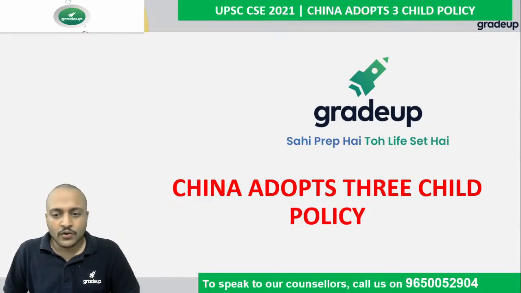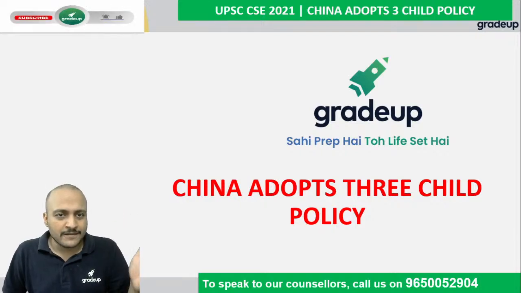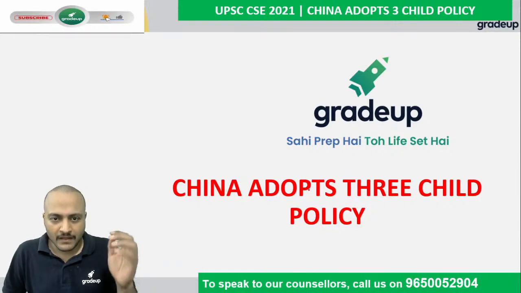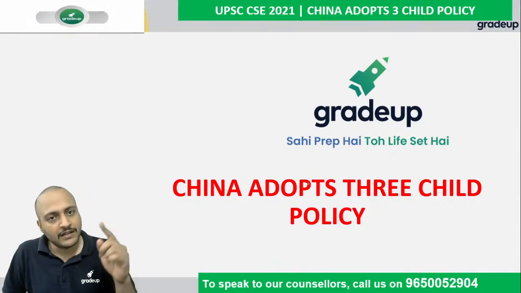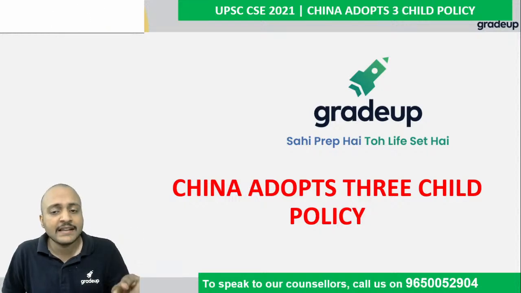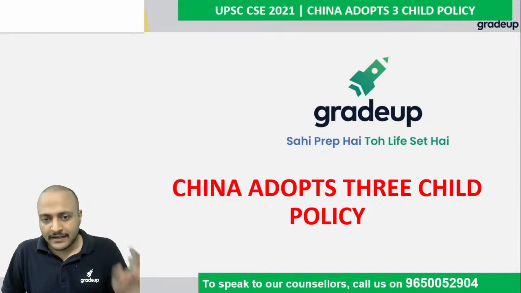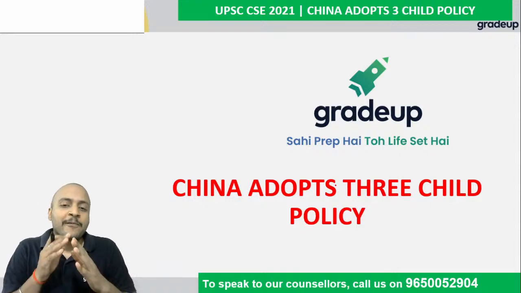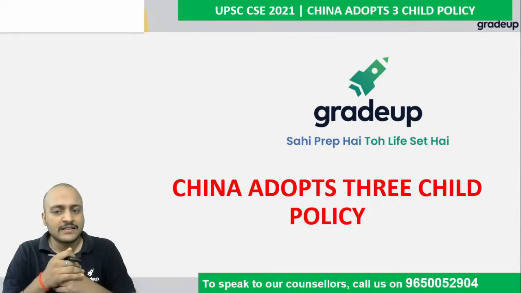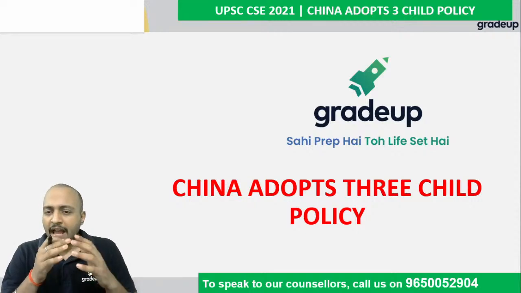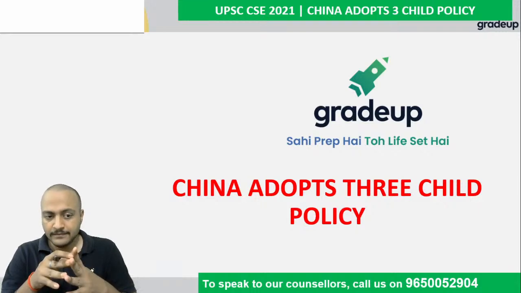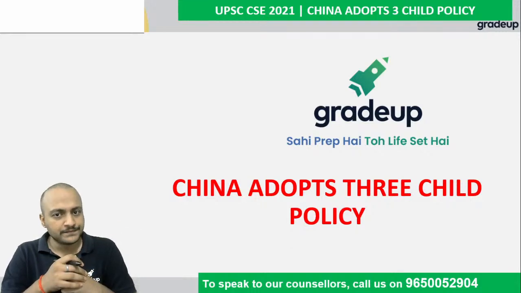All right. So I think all of you must have gone through this news that China has abolished its traditional policy of the single child in favor of the two-children policy, and recently it also scrapped the two-children policy and replaced it with the three-child policy. What is that three-child policy? Why is that required? What is the demographic significance of this step of China? And what is the situation of India if we are comparing these two most populated countries of the world?